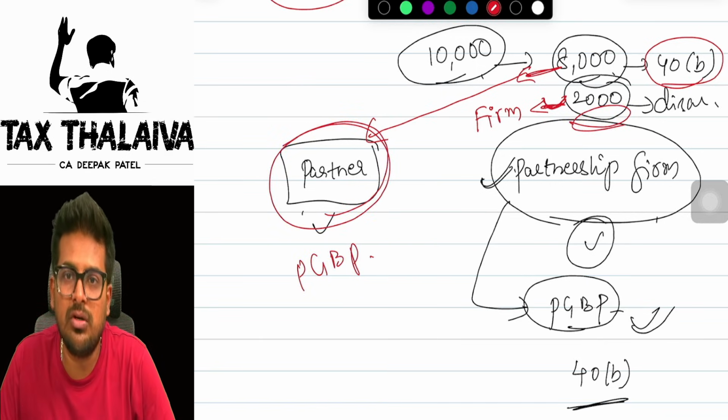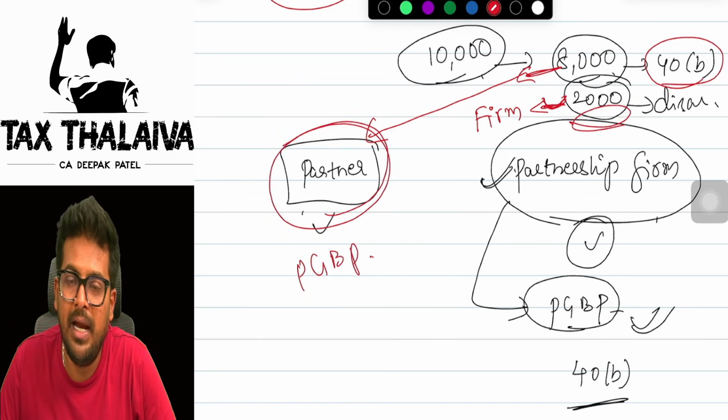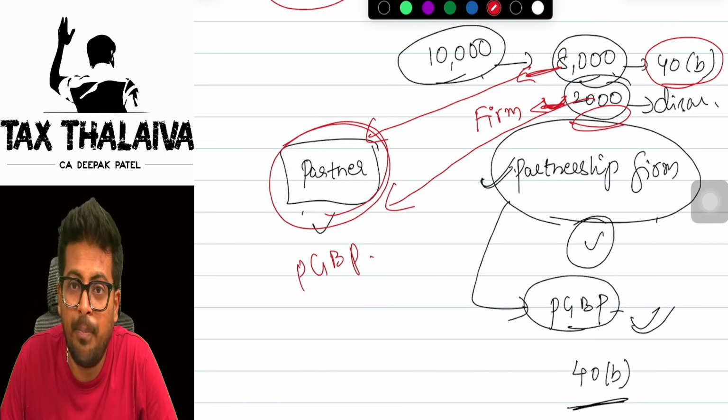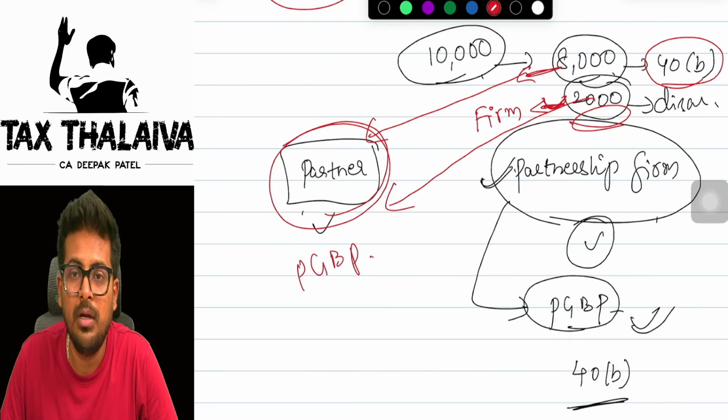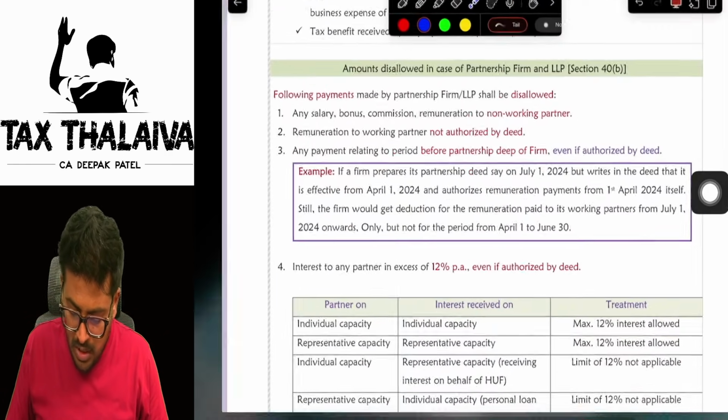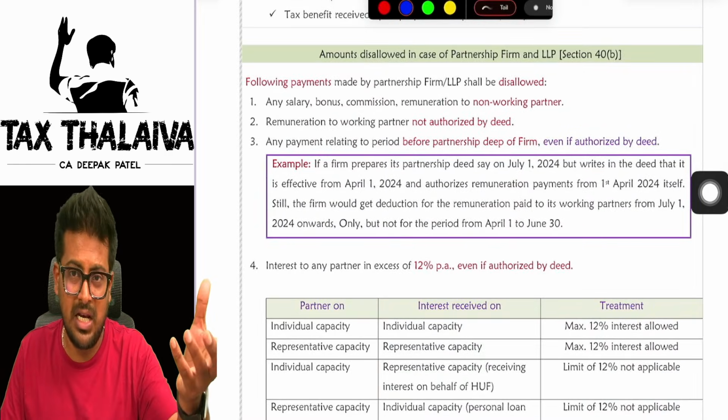Whatever is disallowed, the 2,000 rupees, the partner will not pay tax on. Are you getting this? So the 2,000 will not again go and become income of the partner. It will not become, because that has already been taxed in the hands of the firm. I hope that is clear. Now we will look into what is disallowed, sir.